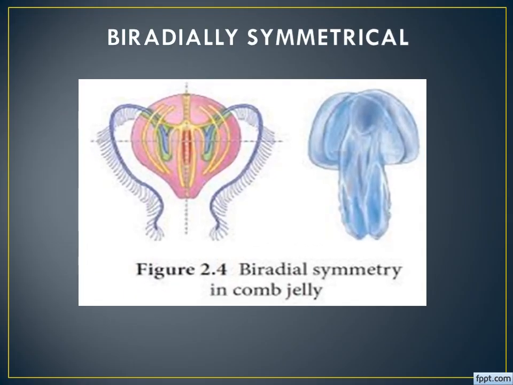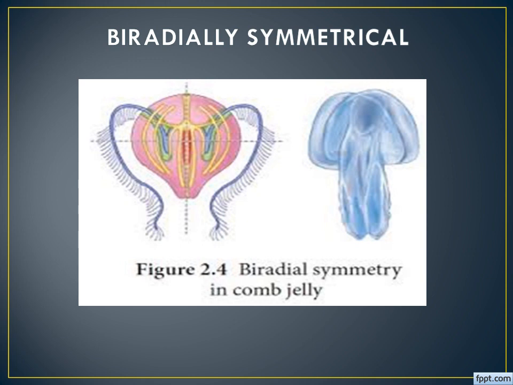So this is biradial symmetry, which means it is a combination of bilateral symmetry as well as radial symmetry. That's why it is mentioned as biradially symmetrical. The example here is comb jellies. Here only two planes of symmetry are available.